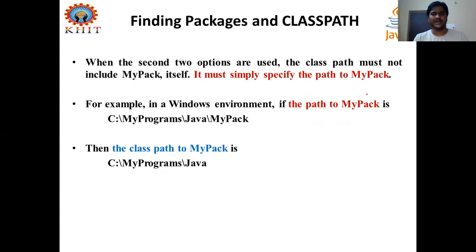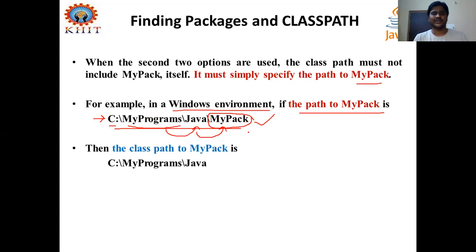So here it is, mypack is a package name. In Windows environment, the path to mypack is in the C directory, my programs folder and subfolder Java. In that subfolder, we have a subfolder called mypack. This mypack is my subfolder stored in this Java folder. Java folder is in my programs folder and my programs folder is in directory C of my computer. This way you have created your package.